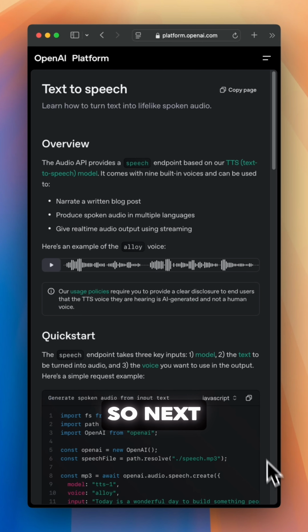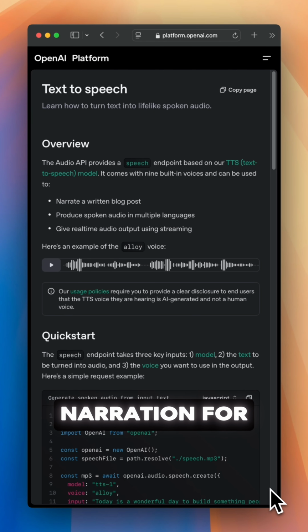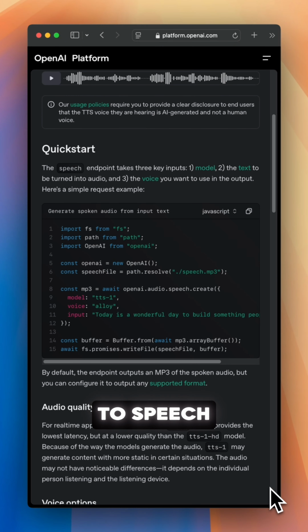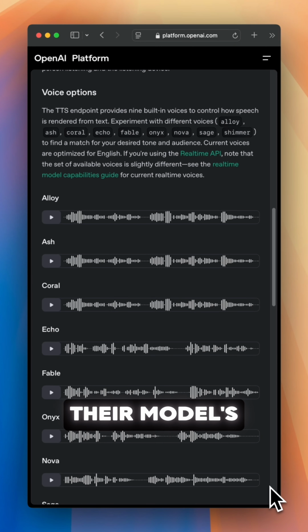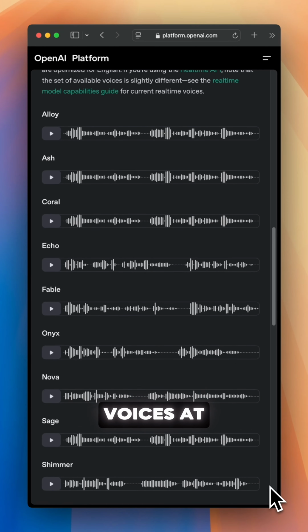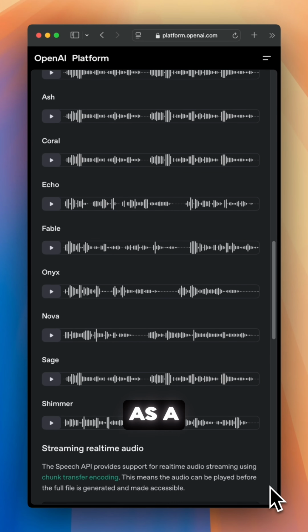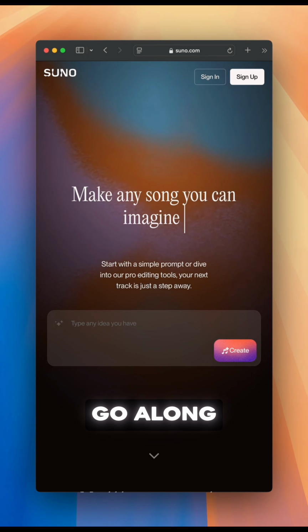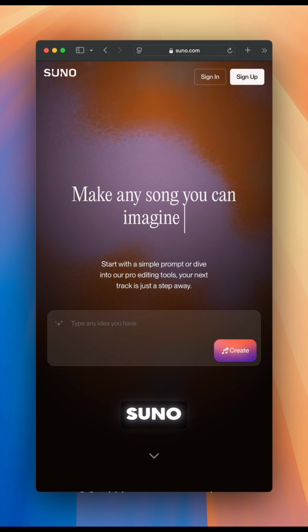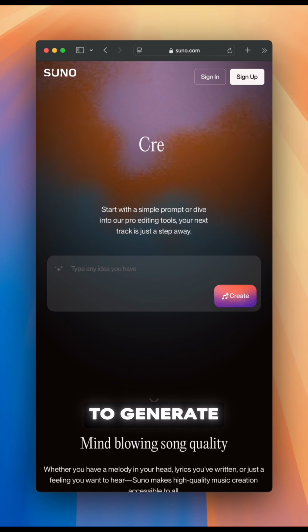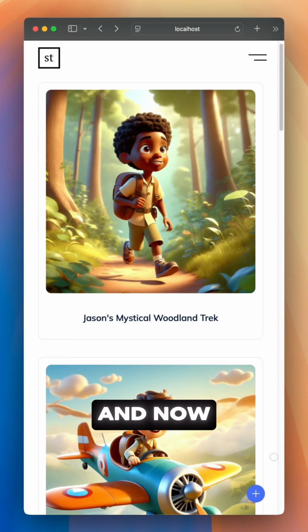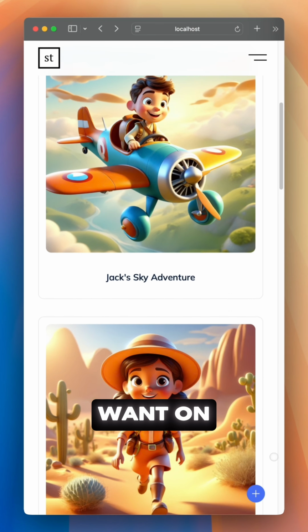So next I also wanted to have audio narration for the stories, and for this I'm using a text-to-speech model from OpenAI. Their model is great because it allows you to generate realistic sounding voices at a good price. Now as a bonus, I also wanted to have music to go along with the stories, and for this I used Suno. Now Suno is great because it allows you to generate music from a text prompt, and now I can create as many stories as I want on any topic.